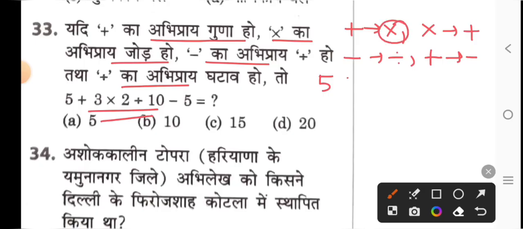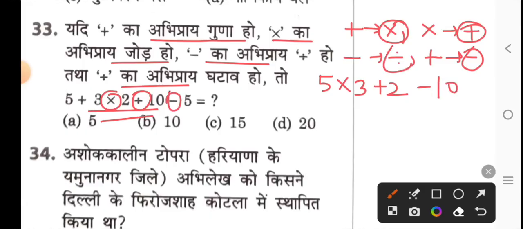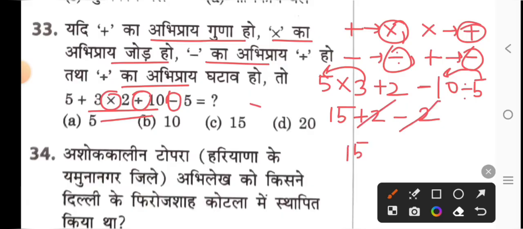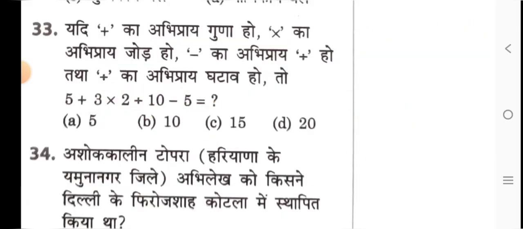Multiply. So here we will multiply 5 times 3. Then comes multiply. What does multiply mean? It is plus. So we will add 2. Then comes division by 10. What does division mean? Division means subtraction, minus. So minus 10. Then minus is coming. What does minus mean in your question? Division. So we will divide by 5. According to the BODMAS rule, we will solve the division first, and then the multiplication. 5 times 3 equals 15, plus 2 minus 10, divided by 5. If 2 is subtracted from 2, how much will be left? 15. So, option C is the right answer.